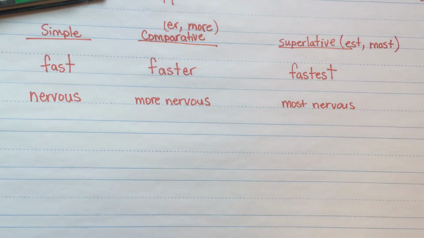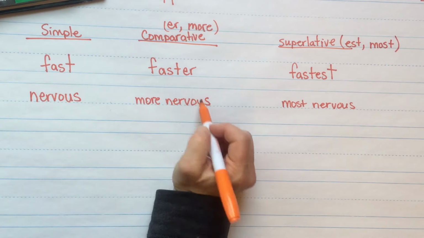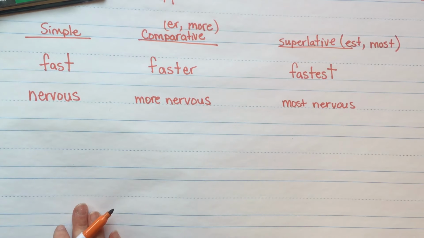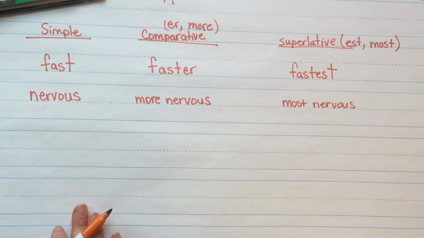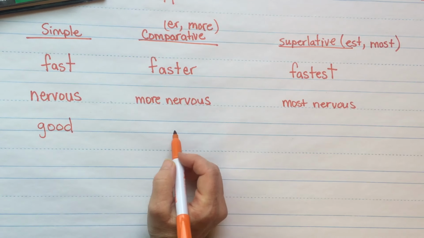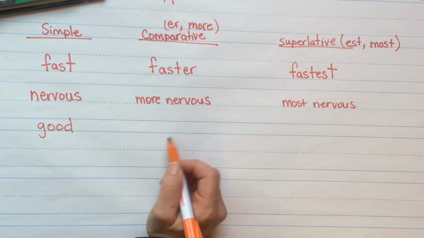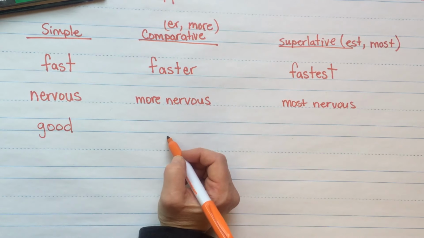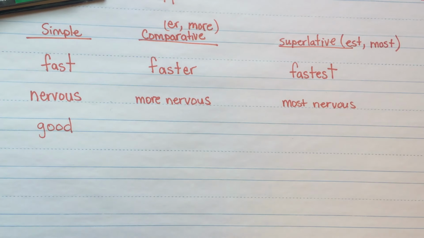Now sometimes we don't add this er or the most in front. Sometimes the word changes altogether. Here's an example. How about the word good? Do we say gooder? No. Do we say more good? No. What do we say?